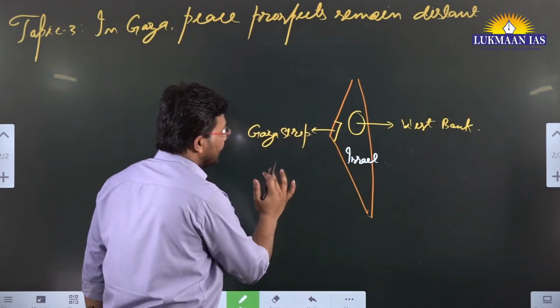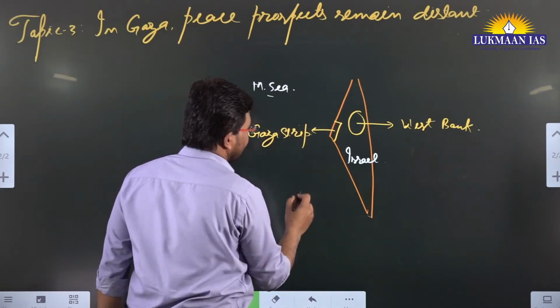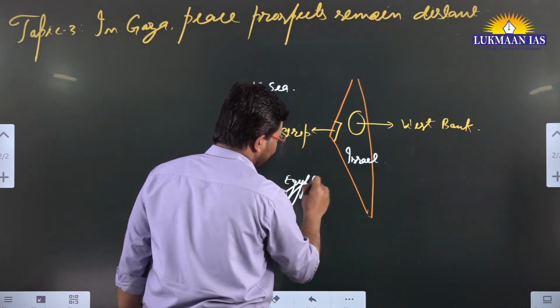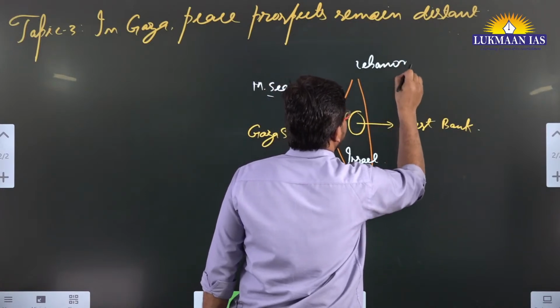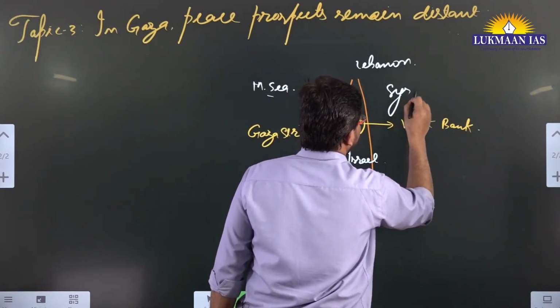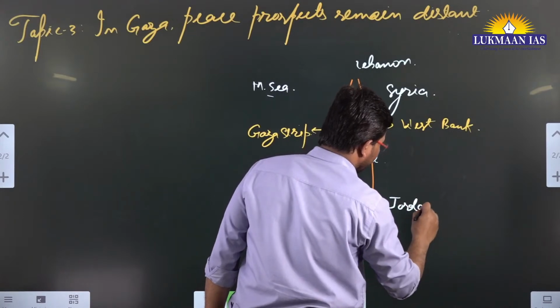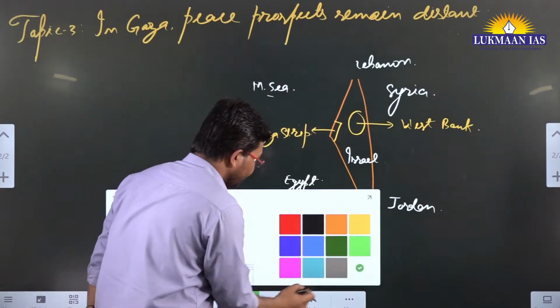Over here we have the Mediterranean Sea, and here we have Egypt, Lebanon, Syria, Jordan. So this is the map of the conflicting region.